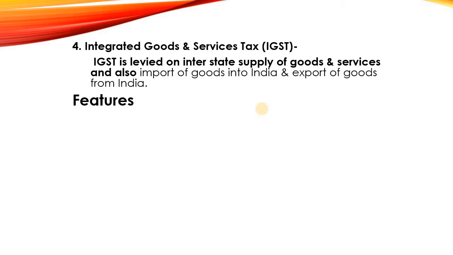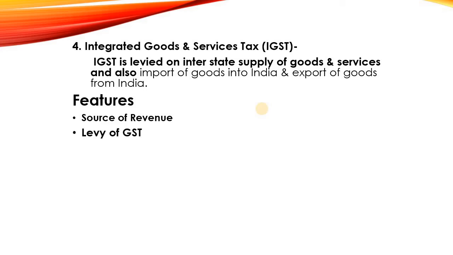So what are the features of IGST? First one, source of revenue. IGST is a source of revenue to the central government. Though the central government will collect the tax, it has to apportion it between the states as per their requirement.